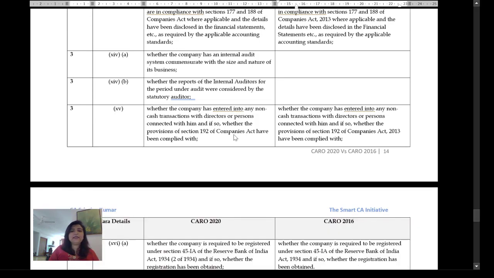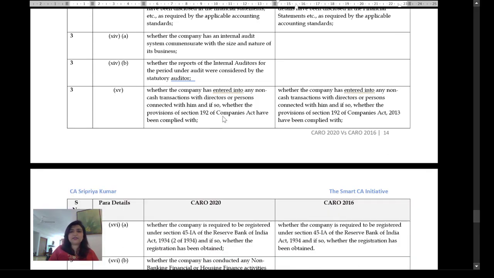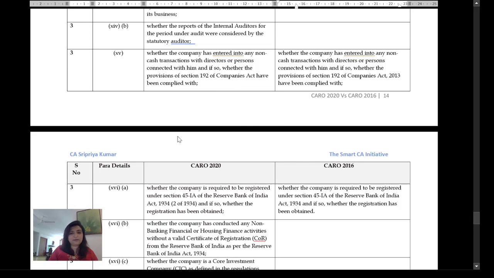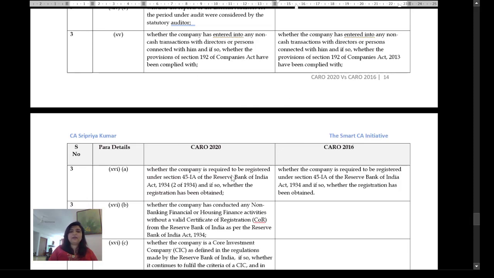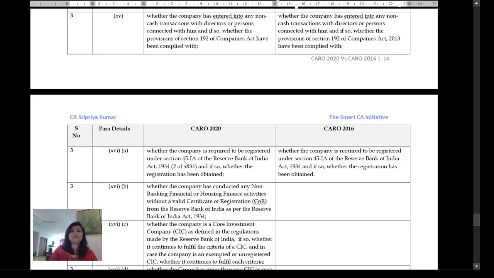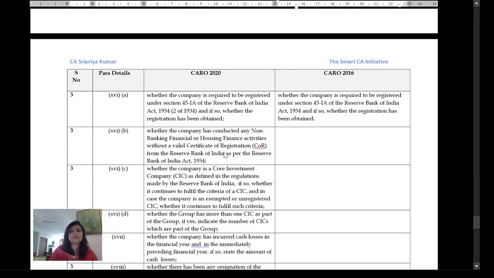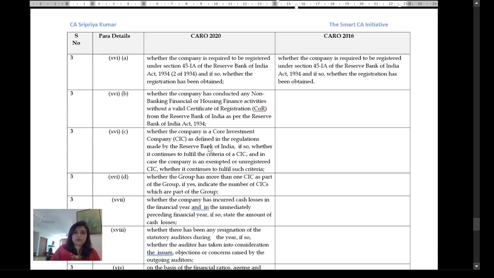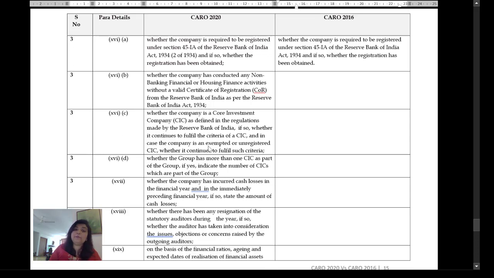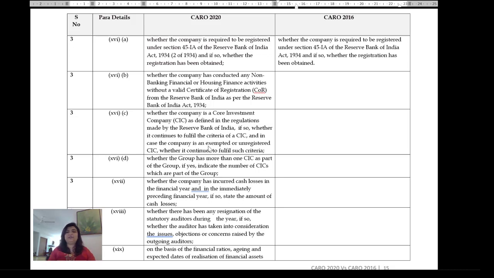The next is whether the company has entered into non-cash transactions with directors, whether provisions of section 192 have been complied with. Same. Where the company is required to be registered under section 45-IA of the RBI Act, the registration has been obtained. Now you have some other additional clauses here.